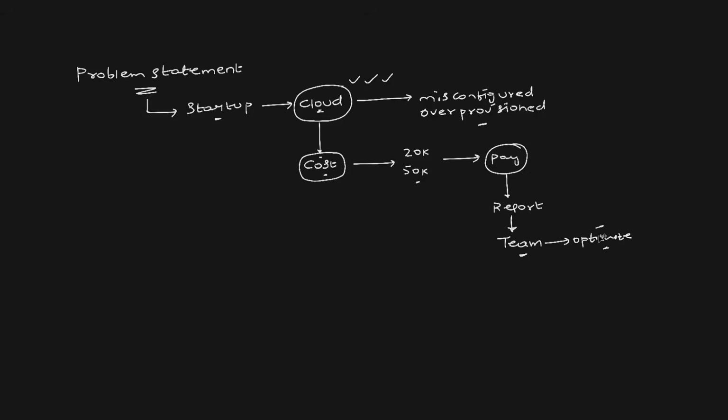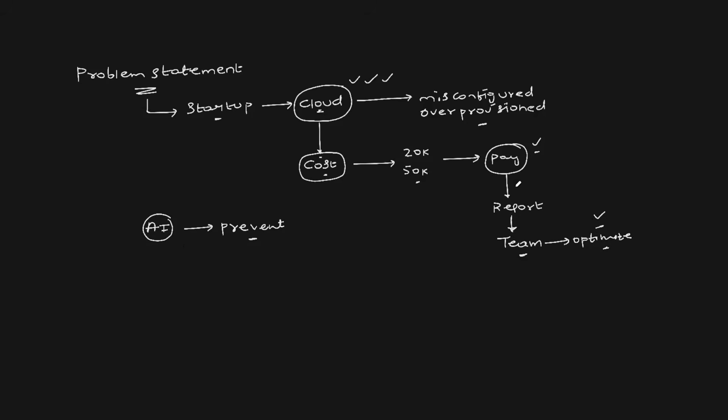This is what happens in the majority of companies today. Is it good? Kind of good, because at least they are taking afterthought measures. They are getting the report, and in future they have steps to optimize the cloud cost. So it's kind of good. But what we will build today is an AI tool that will not act as an afterthought, but can prevent organizations from huge cloud costs.